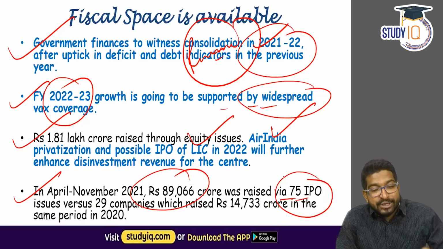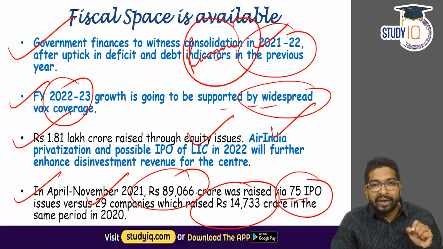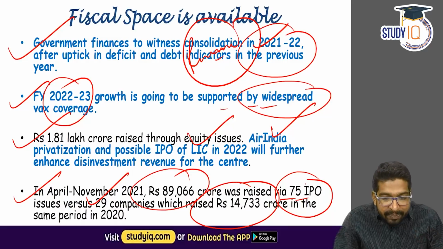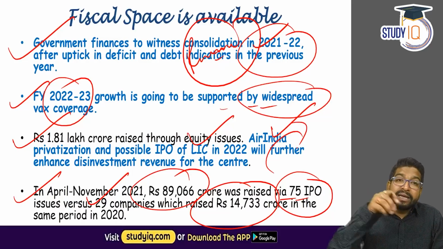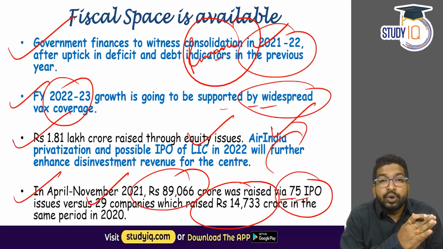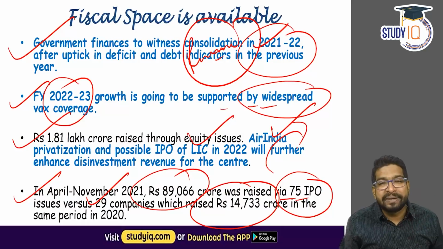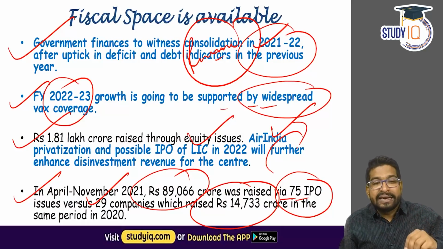Now, if we compare this with the previous year, only 29 company IPOs gave us 14,000 crore in the same period in 2020. So we can see that people are spending more and more in Indian markets. In fact, the economic survey says more than 2 crore demat accounts have been opened by Indians during this particular period. So money is there in the Indian market. Fiscal space is looking very good.